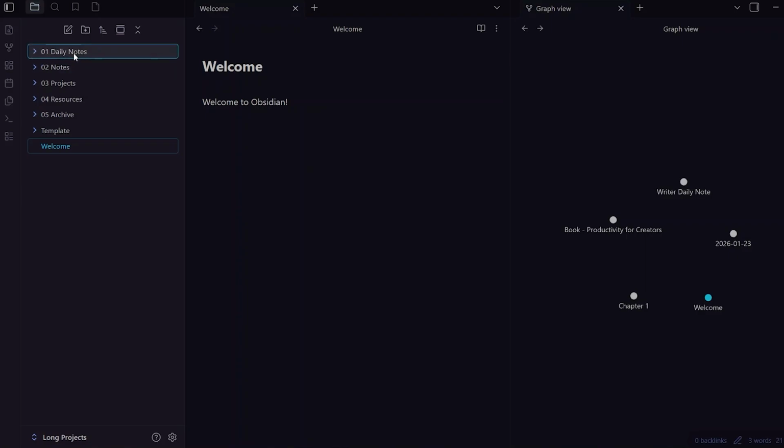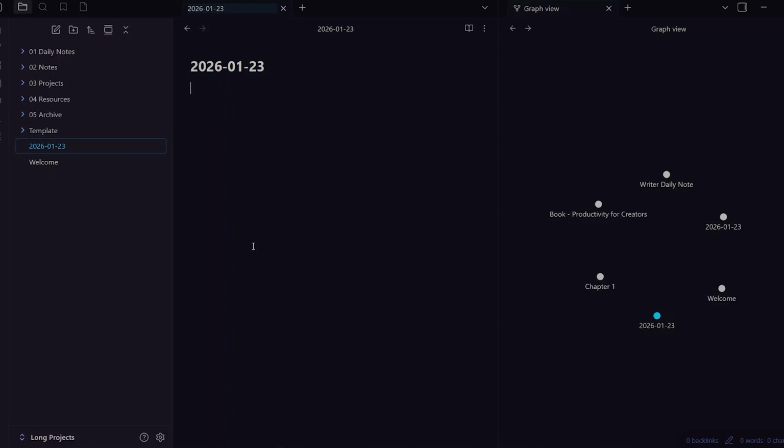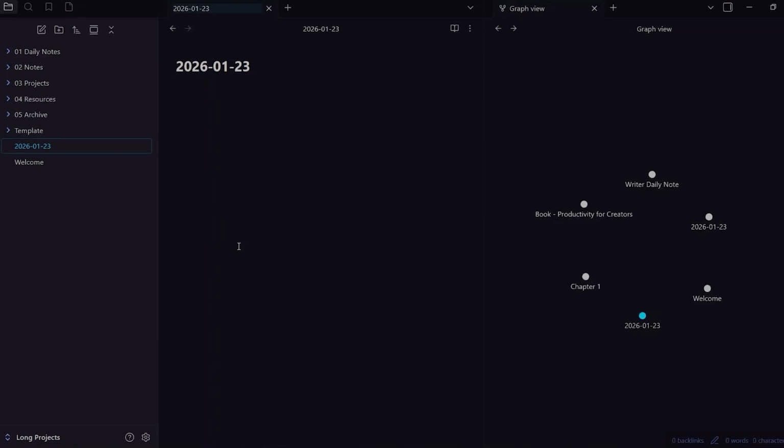Now, your daily notes folder is over here, in which you're going to put in your daily notes, which you can open up here. So if you click here, your daily note opens up and you're going to take daily notes over here. These daily notes are going to be the backbone of your system. The daily notes act as the system's heartbeat. And for every daily note, you need to have a structure as well. A structure that I recommend for you to have in your daily notes is you need to write at the very top what you worked on.